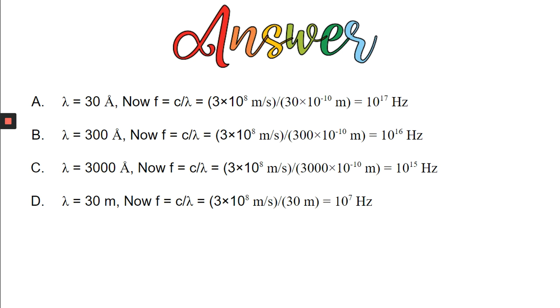So in the first case lambda is 30 Angstrom. So f equals C by lambda, which is equal to 10 to the power 17 Hertz. Second case, lambda equals 300 Angstrom, so your f is 10 to the power 16 Hertz. Third case, lambda is 3000 Angstrom, so f equals 10 to the power 15 Hertz. Last, lambda is 30 meter, so it is 10 to the power 7 Hertz. What are you observing? If lambda increases, your frequency decreases. So more wavelength means it is less energetic, less wavelength means it is more energetic.